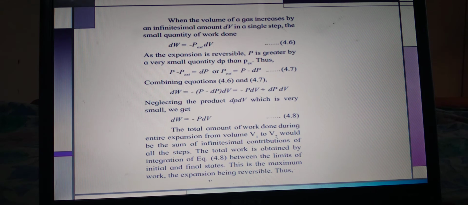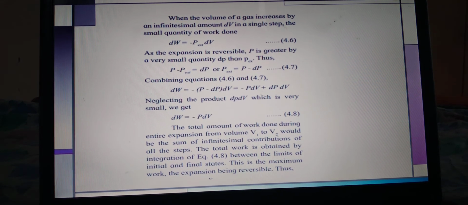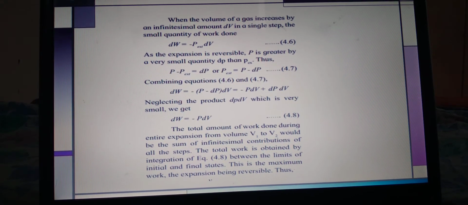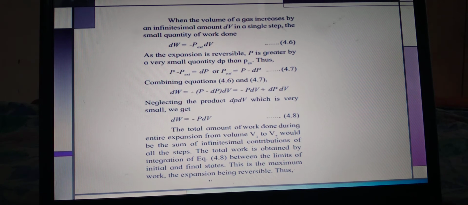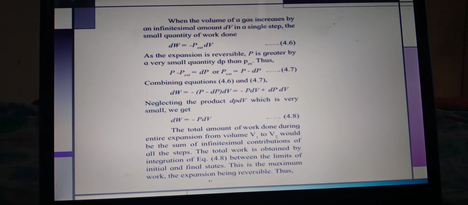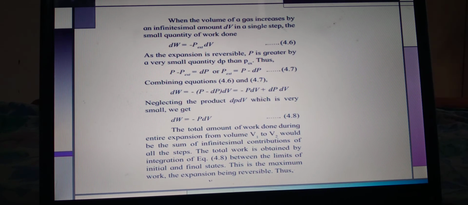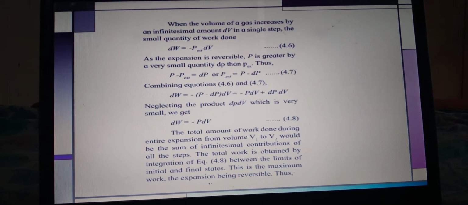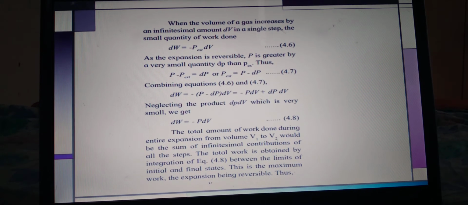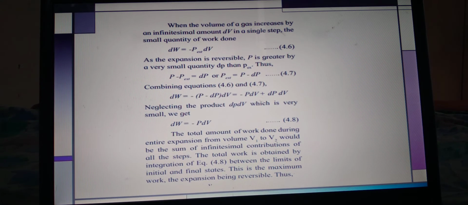Now we solve this expression. When the volume of the gas is increased by the amount dV in a single step, dW is equal to minus P external into dV. We find it by using the work done. As the expansion is reversible, what will happen? The pressure is greater by a very small quantity, dP. Because changes also occur in the volume by a small quantity, we write dV there.